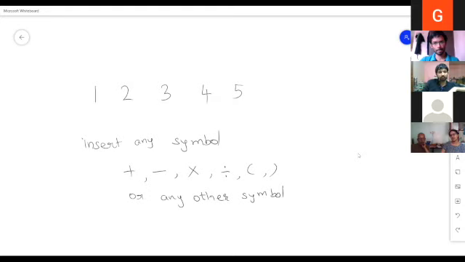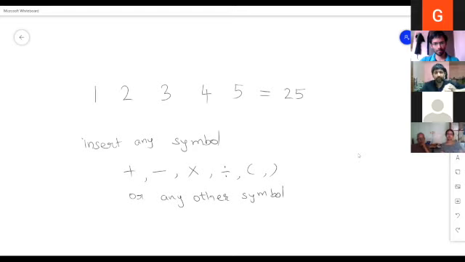So in between you can insert anything or you cannot insert anything. You can insert any of these arithmetic operations. But finally I want the answer to be 25. So how will you insert the arithmetic operators?